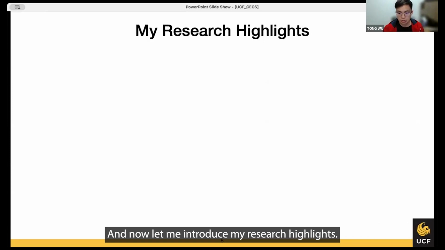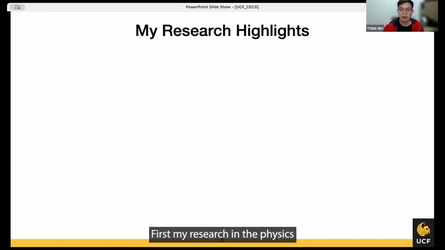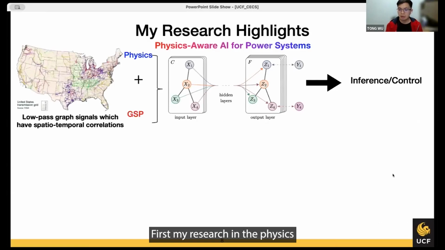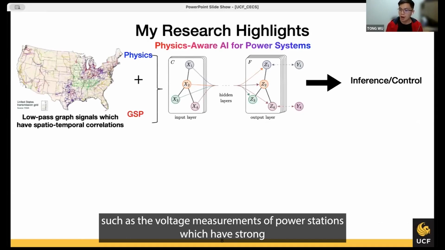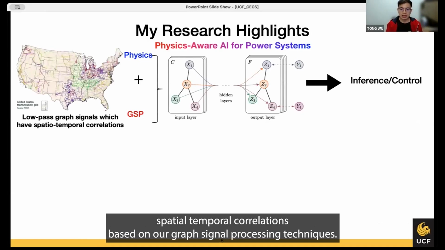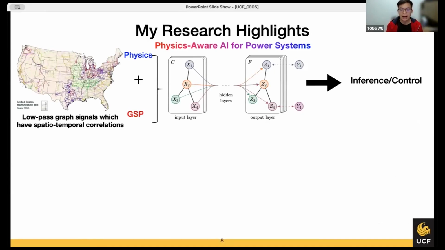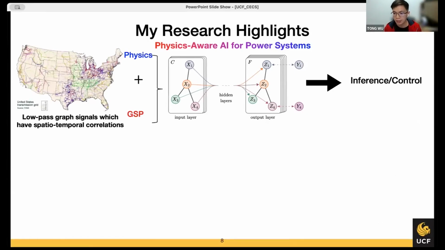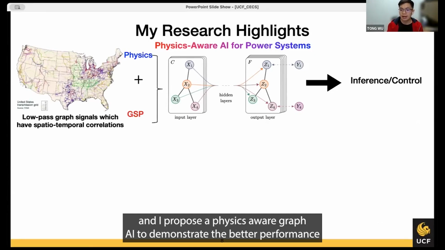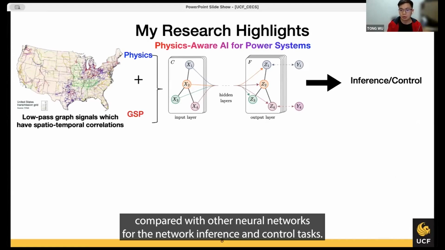And now let me introduce my research highlights. First, my research in physics-aware AI is motivated by non-pass graph signals such as voltage measurements of power systems, which have strong spatial-temporal correlations. Based on graph signal processing techniques, I embed Ohm's law in the complex domain into the neural networks and propose physics-aware graph AI methods that demonstrate better performance compared with other neural networks for network inference and control tasks.